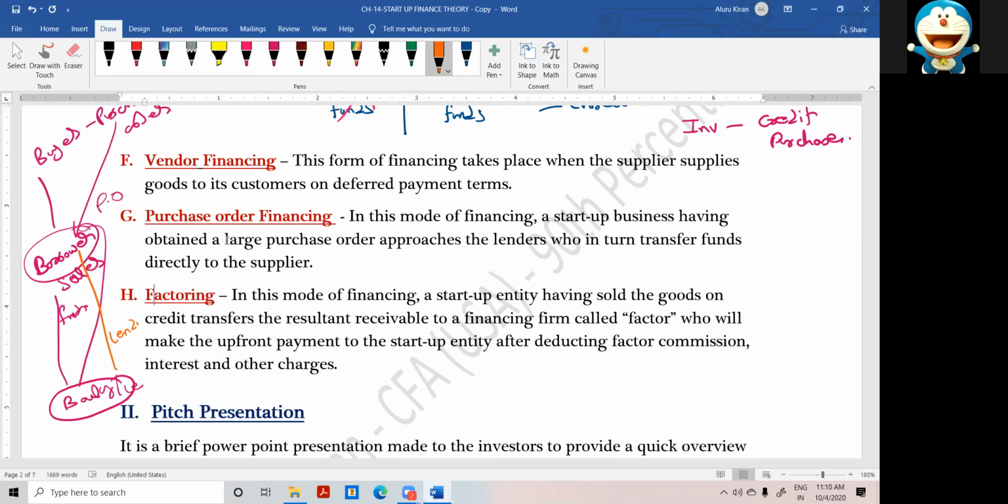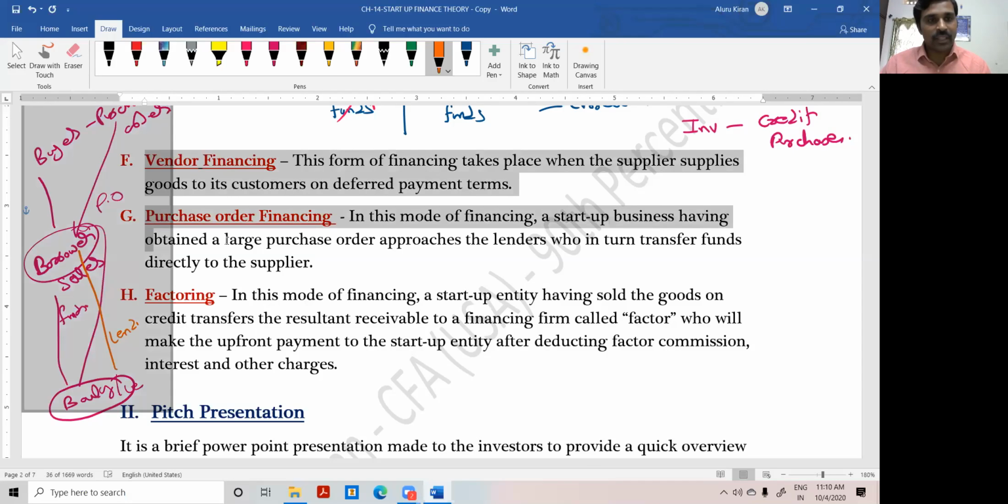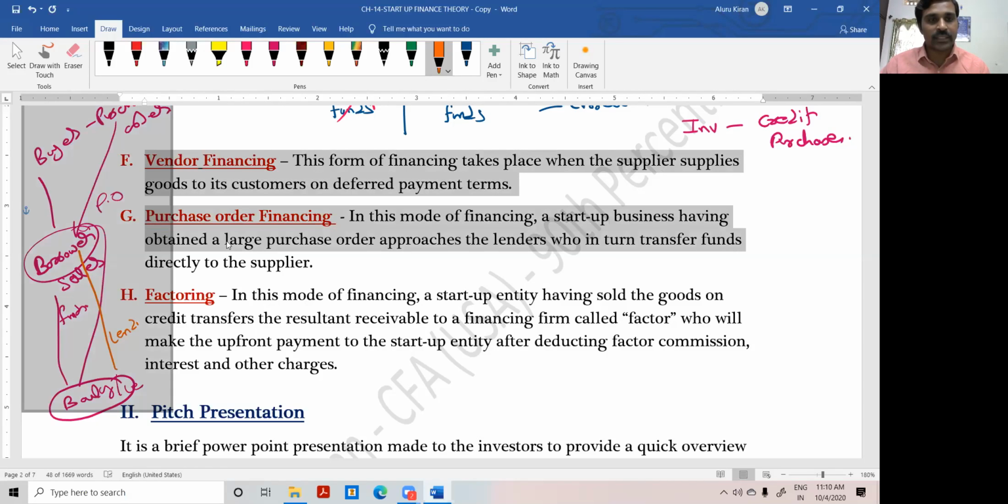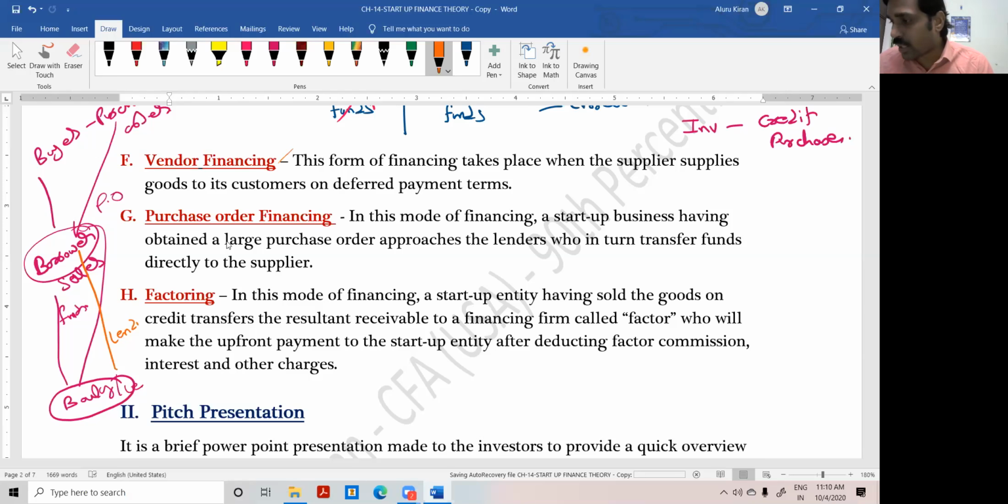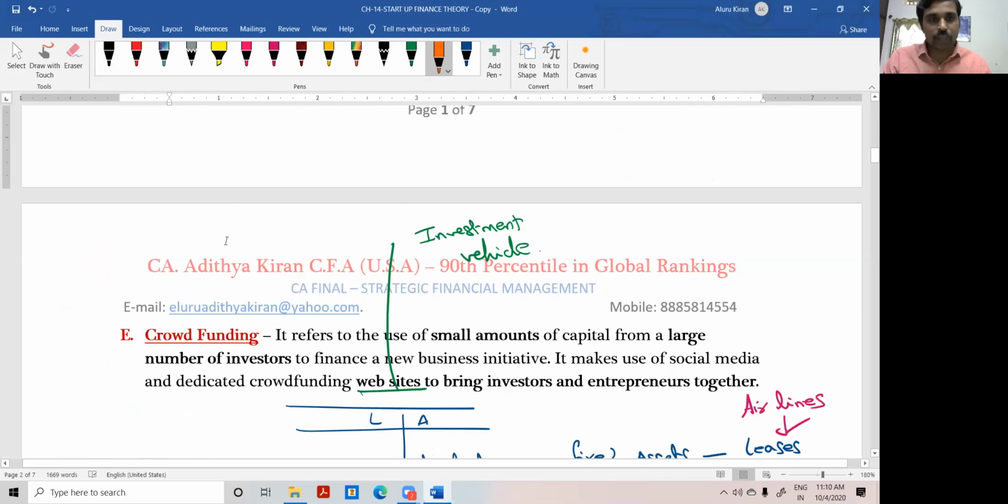Hello. Yes, sir. So this is not peculiar to the startup. I don't know why they are given in the startup finance chapter, but these are more apt for established business entities, not for startups. Vendor financing, purchase order financing, factoring, all those things are meant for established businesses. You can say small, established businesses, but not a startup. That may not be appropriate. I don't know why the institute has included this. This may not be appropriate for this chapter.